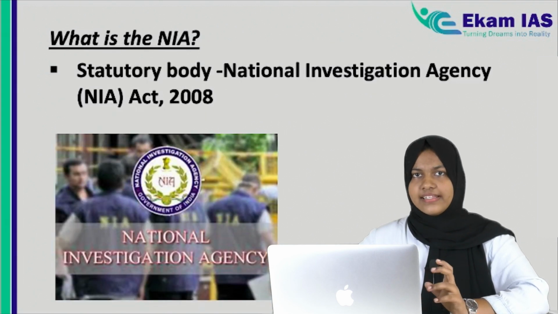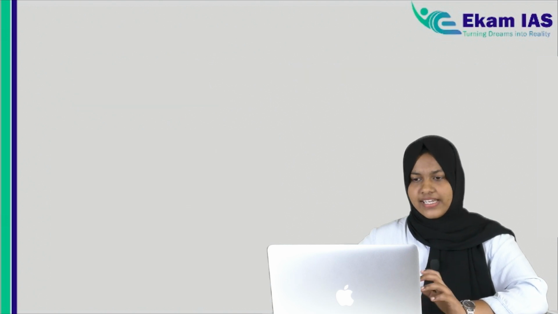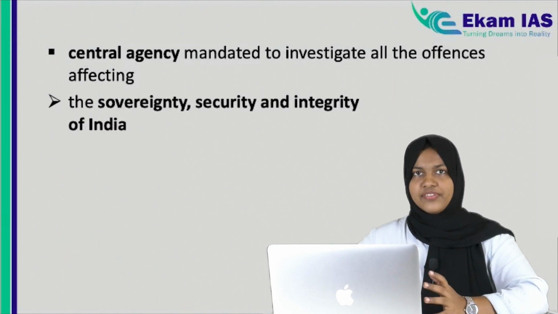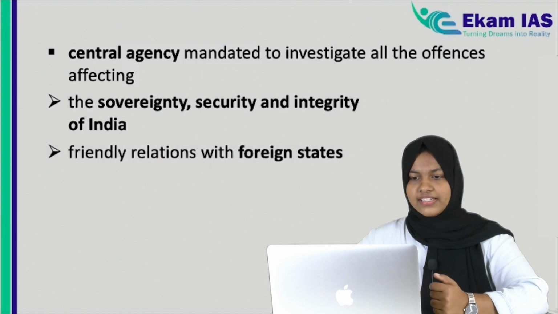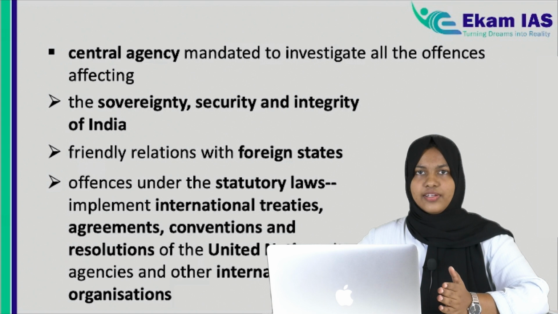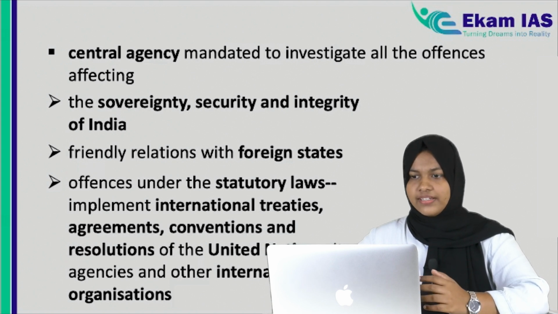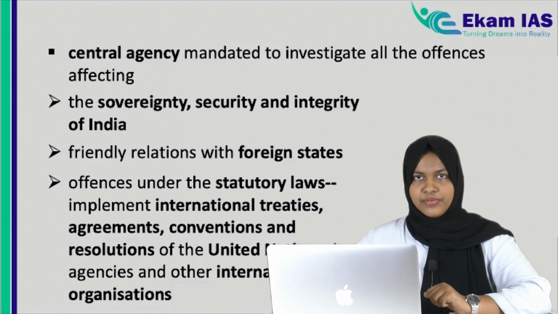We know that NIA is a statutory body established by an act, the National Investigation Agency Act 2008, and it is a central agency. We know that if any matter affects the sovereignty, security, or integrity of India, or friendly relations with other countries, or violates any international treaties or agreements with international bodies like the UN, then it is mandatory for the NIA to investigate that matter.